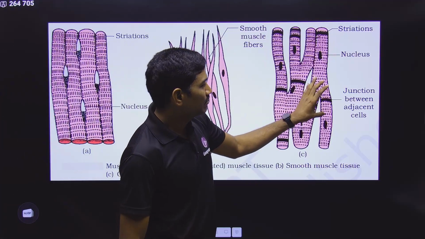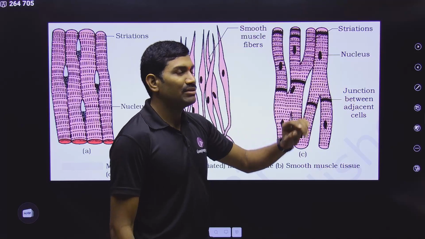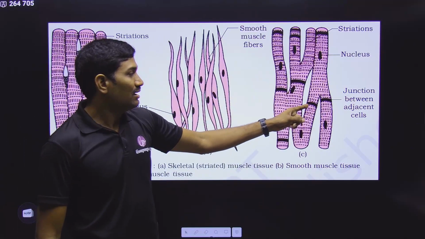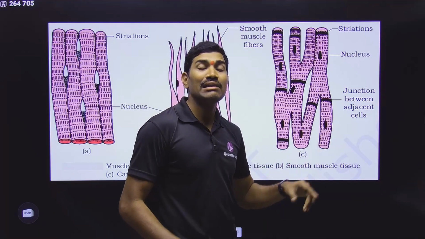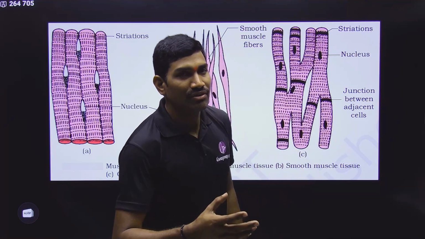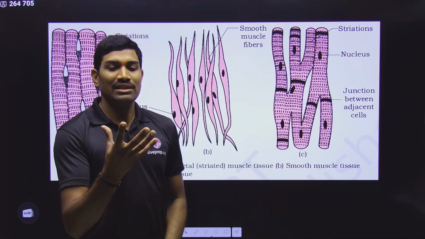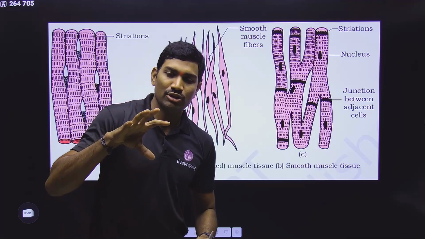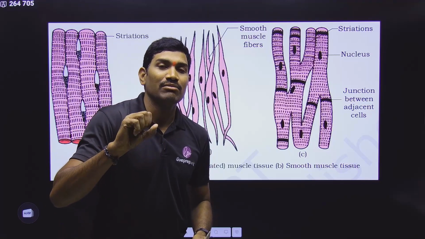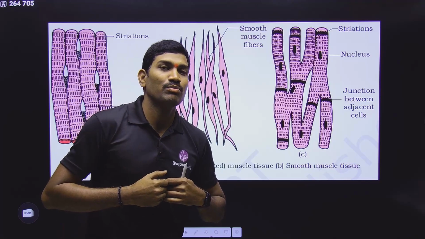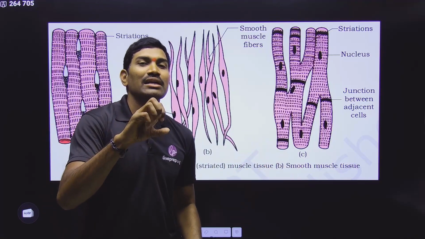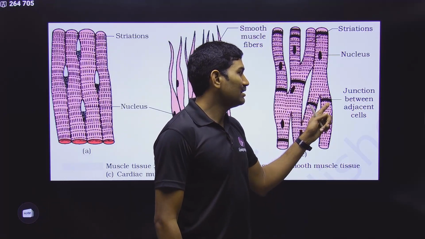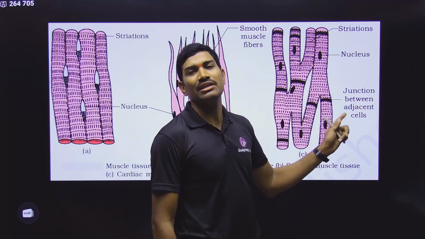In this diagram, between the two cells, they are showing the junction between the adjacent cells, and this junction is called an intercalated disc. It helps in quick movement of information from one cell to another cell, so that in cardiac muscle cells, whether with respect to atria or ventricles, they can contract at a time. To contract at a time, the information has to pass very quickly, then only can they all contract at a time. In this way, for quick transfer, these intercalated discs or junctions are very important.